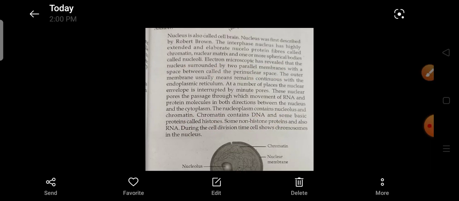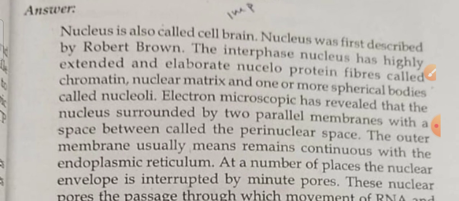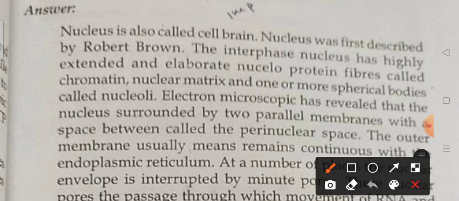Next question. Describe the structure of the nucleus. Okay, the nucleus is called the cell brain. The nucleus was first described by Robert Brown.